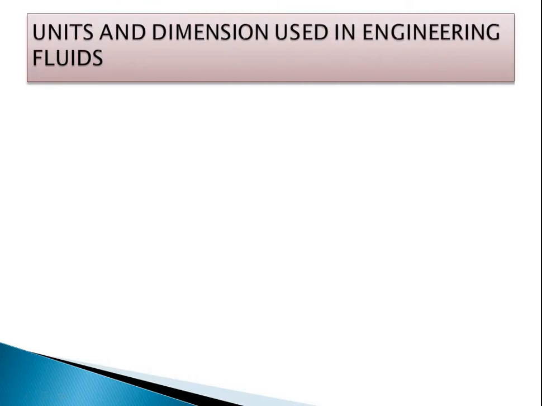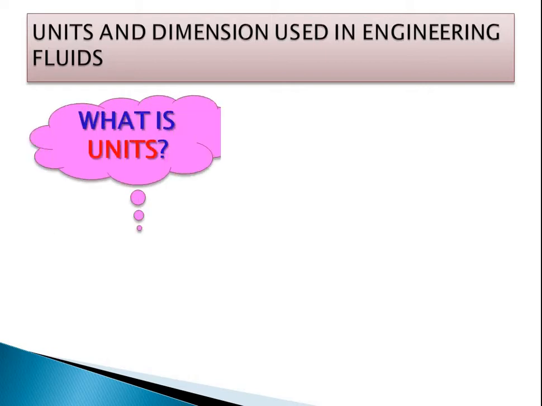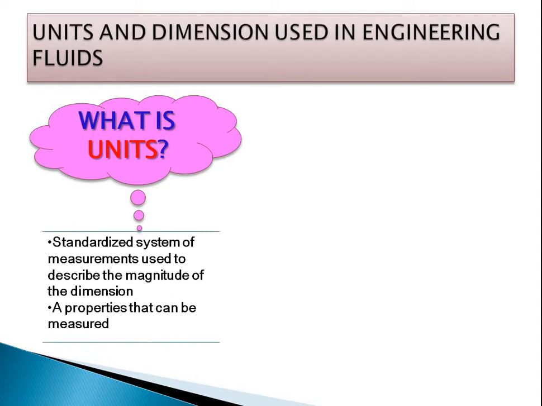Now, units and dimensions used in engineering fluids. What is the difference between units and dimensions? Are both the same? No. Unit has a different meaning, dimension has a different meaning. So, what is a unit? It is the standardized system of measurement used to describe the magnitude of the dimensions, the properties that can be measured. It is called a unit.